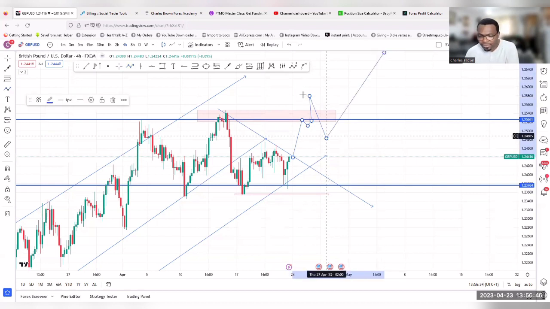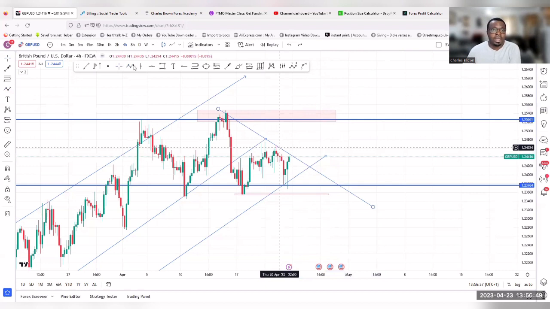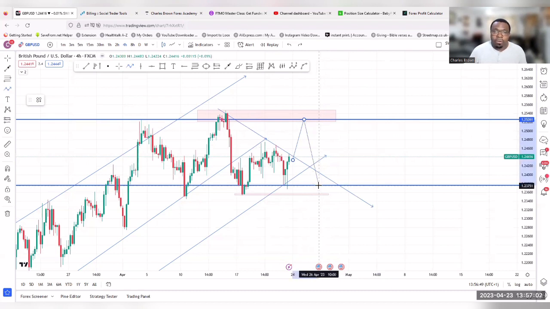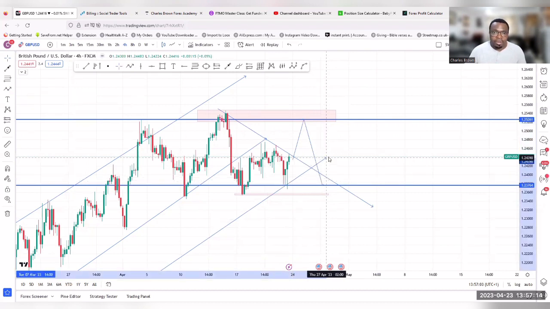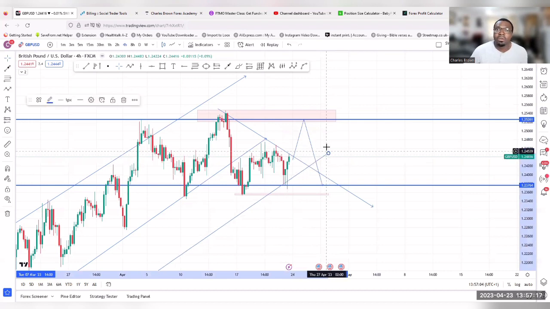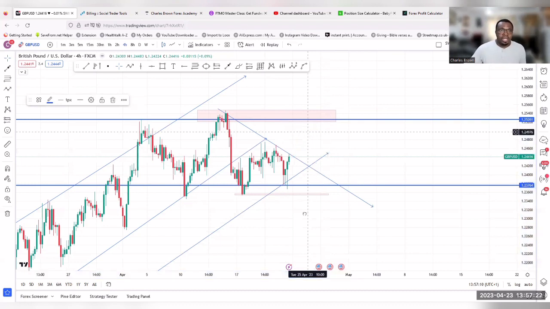But if the market fails to break this high and then creates a new lower high, then you're looking for selling. You have to sell this market to the zone and take your profit and wait for it to break. If it has to break, let it break. If it doesn't break, then wait for a buy. That means this counter trend line will have to be traded up again. That means this trend line will become effective again by adjusting it whenever deemed fit. So it's very important to understand what I'm looking at. This is the overall picture.